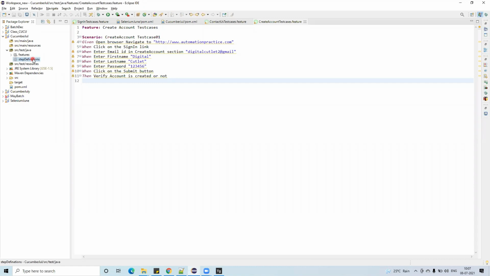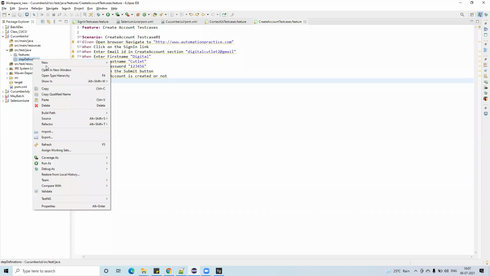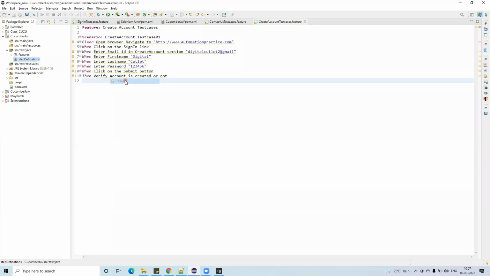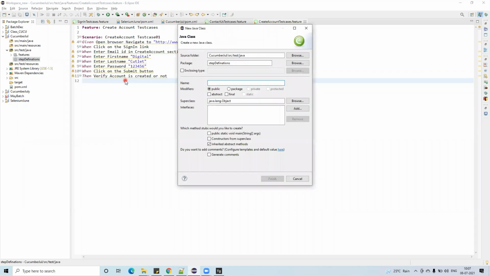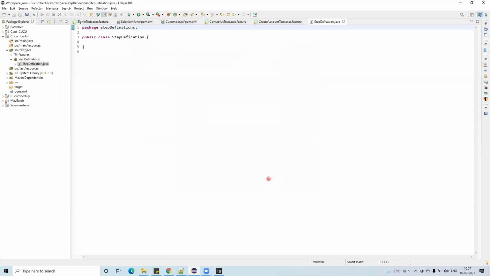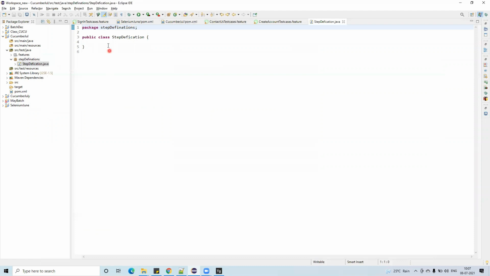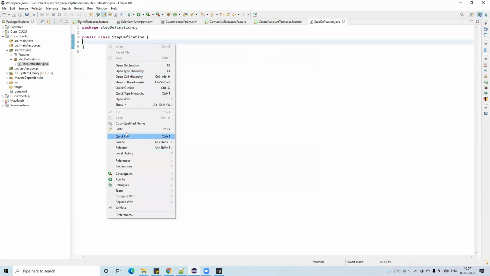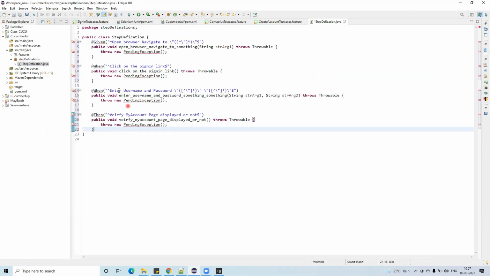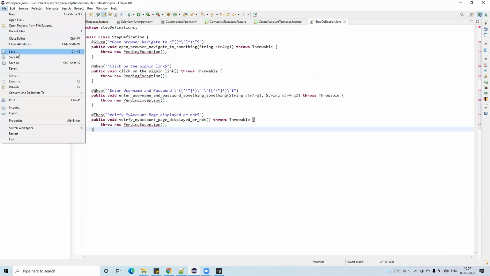Under the step definitions I am writing the step definitions class file. Step definition. Okay. Click on finish. So this is a step definition file. And now what you do is copy as it is. Copy these lines, minimize this, just paste it. That's it. You don't need to do anything. Everything is ready made already here. And go to the file, click on save.